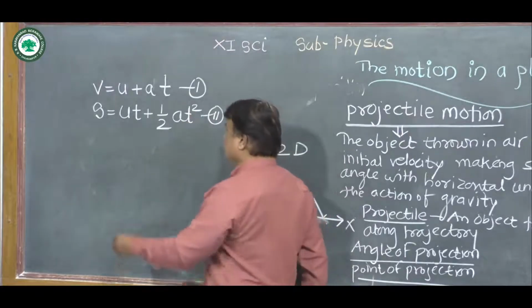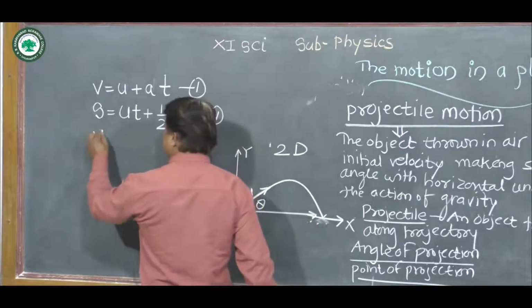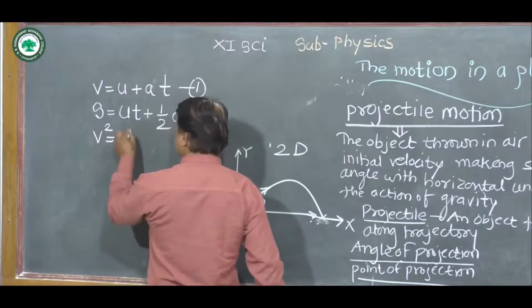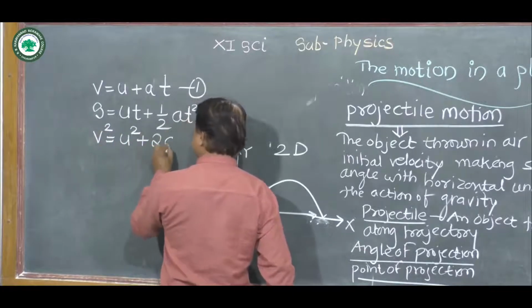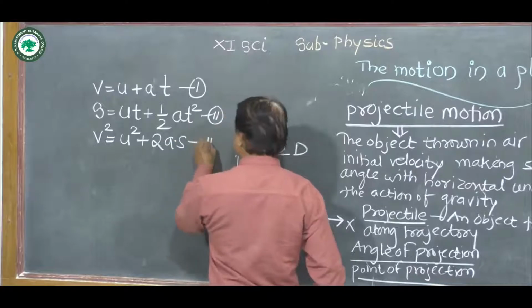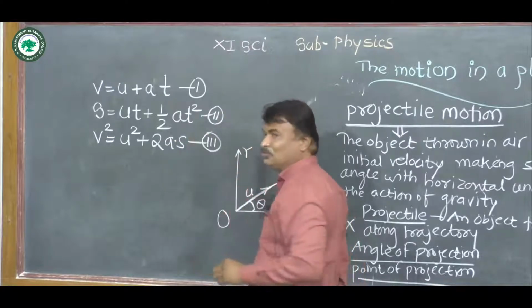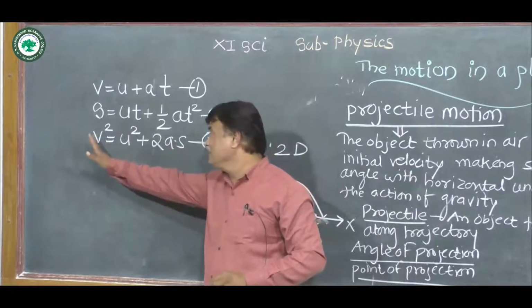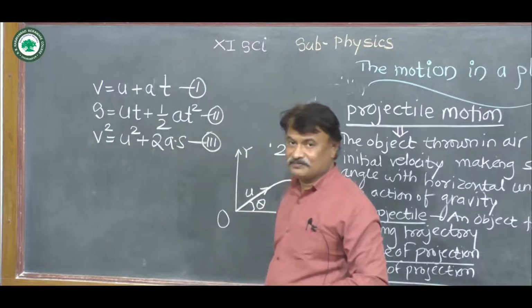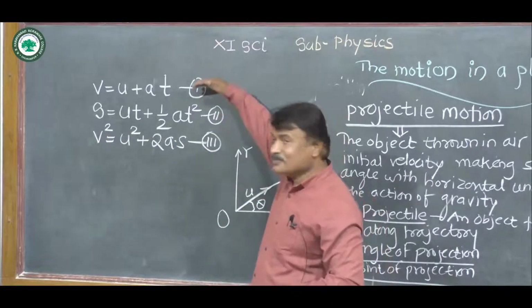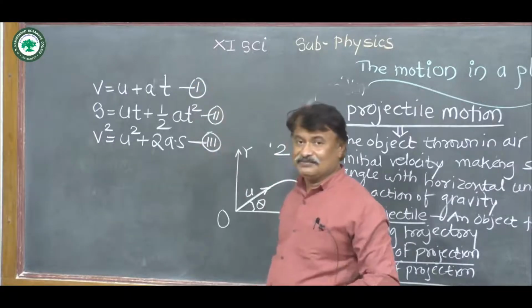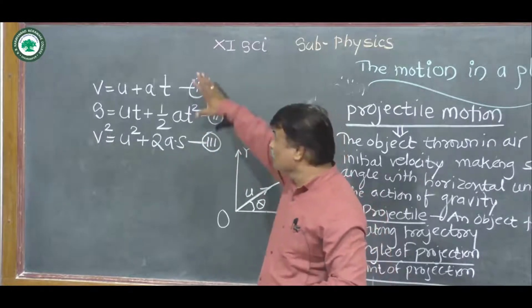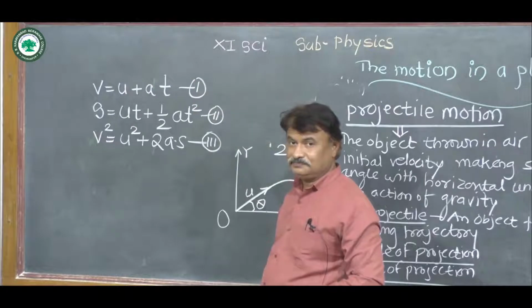In the case of third kinematical equation, we get v squared = u squared + 2as. In that case again, a is the acceleration due to gravity, s is the displacement, v is the final velocity, u is the initial velocity. Remember these three kinematical equations in case of linear motion.